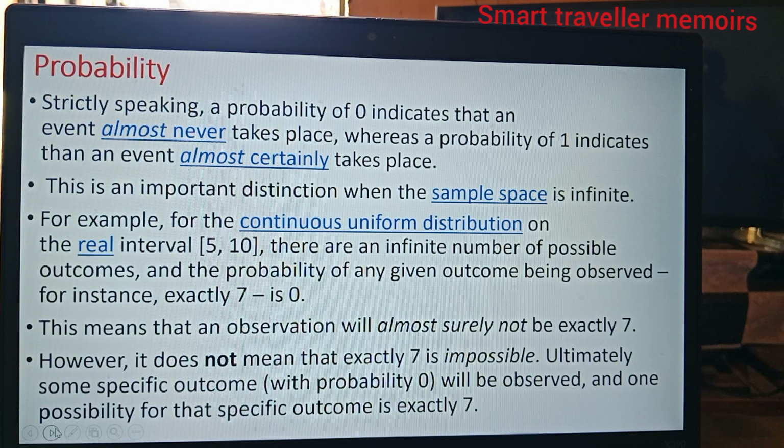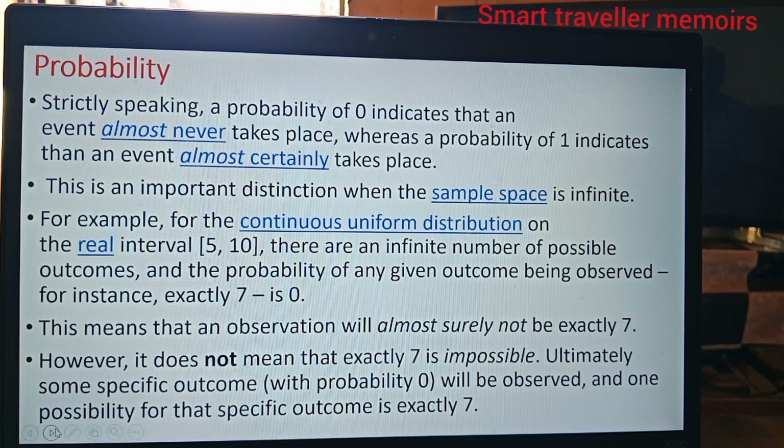Probability. Strictly speaking, a probability of 0 indicates that an event almost never takes place. So if the probability is 0, there are no chances. Whereas a probability of 1 indicates that an event almost certainly takes place. This is an important distinction when the sample space is infinite.